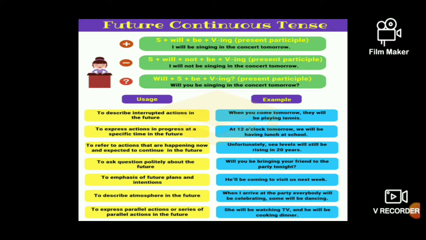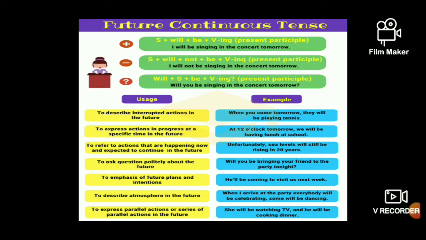And see here, we have given some examples for that. The first one, someone is disturbing you at that time, you can use the future continuous tense. When you come tomorrow, they'll be playing tennis. To express actions in progress at a specific time in the future: At 12 o'clock tomorrow, we'll be having lunch.